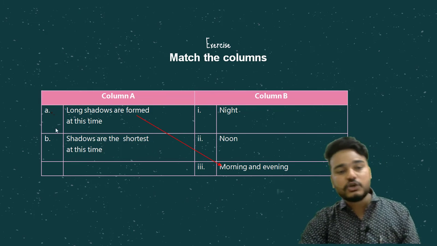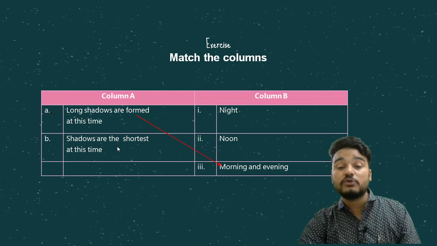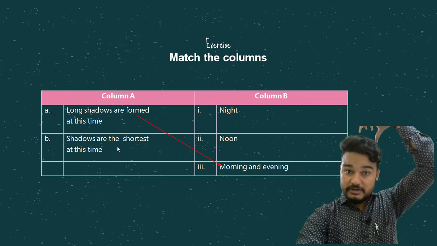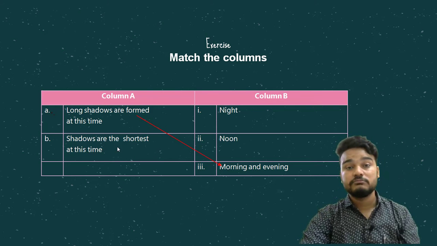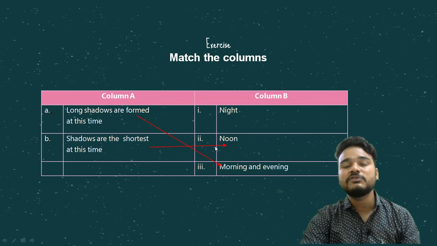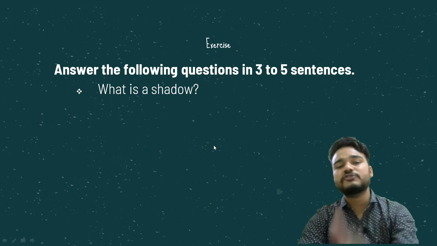The shadows are the shortest at this time. Shadows कब short होते हैं? जब sun आपके टकोरे के ऊपर आके बैठता है. It comes on your head. So it is a noon time. It's afternoon time. Okay. Next question.